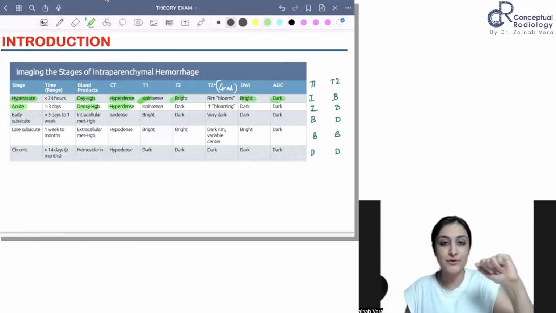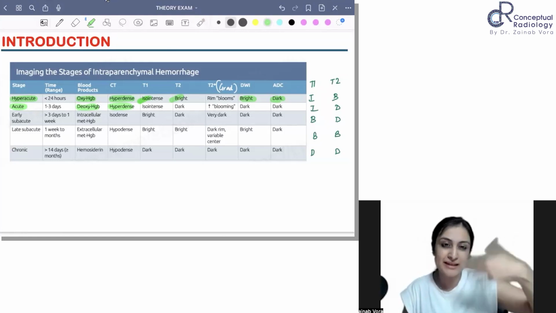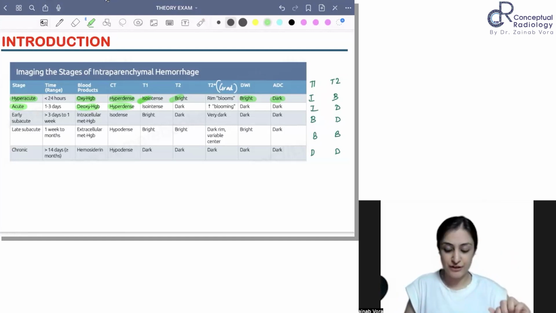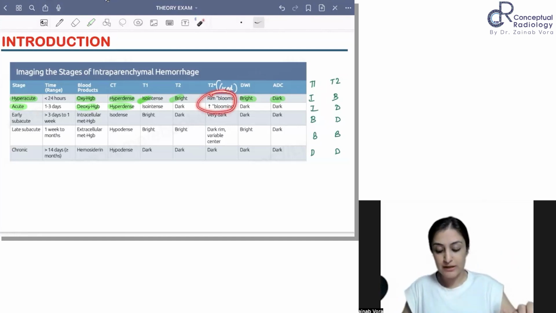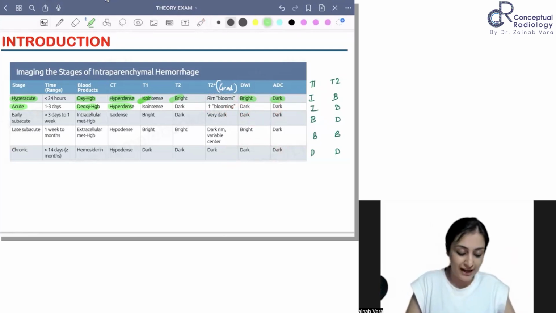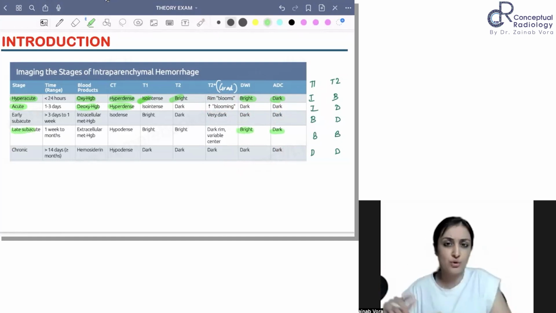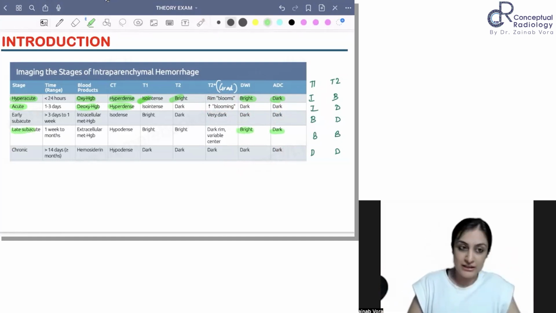So T2 star, to answer your question, is a gradient sequence, right? Susceptibility comes under the umbrella term of T2 star. So this is going to bloom. This is dark on both, right? So this diffusion signal intensity is important, that now it's going to be dark, except for hyperacute and late subacute. This is going to be dark. So we can just close the chapter of diffusion here only.